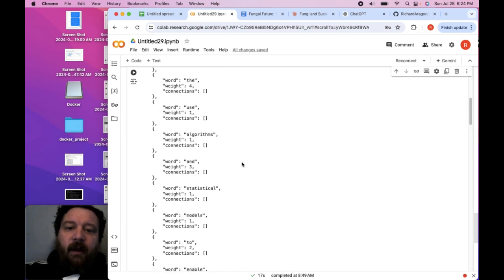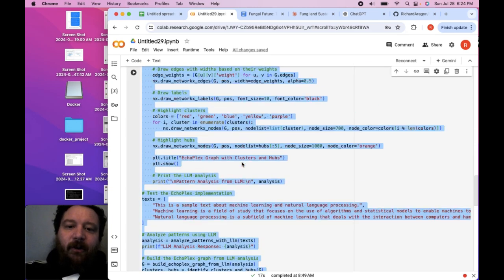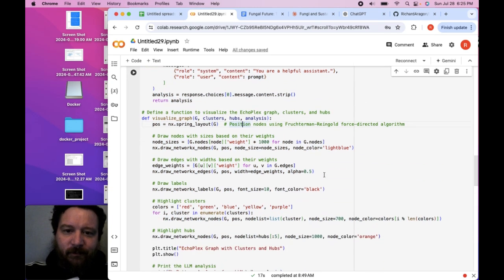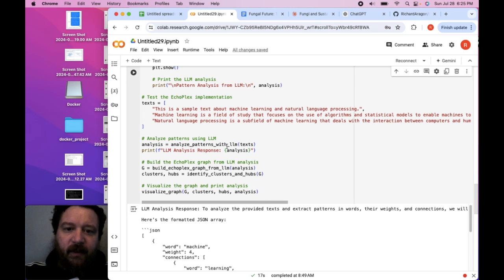And so if we look back up here at the code, what we can see is that the bottom line is that I give the model some sentences, right? So this is a sample text about machine learning and natural language processing.